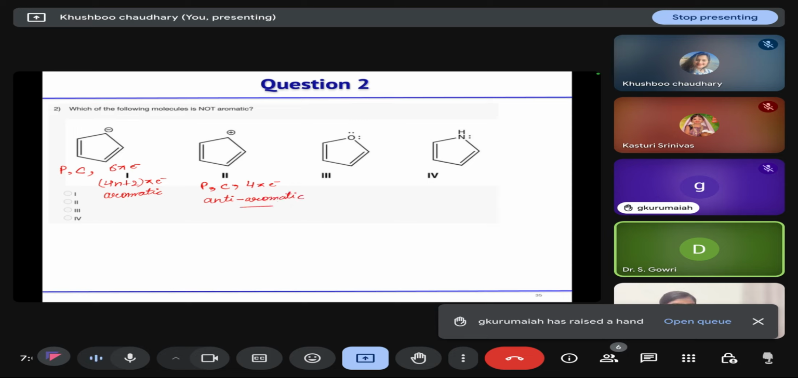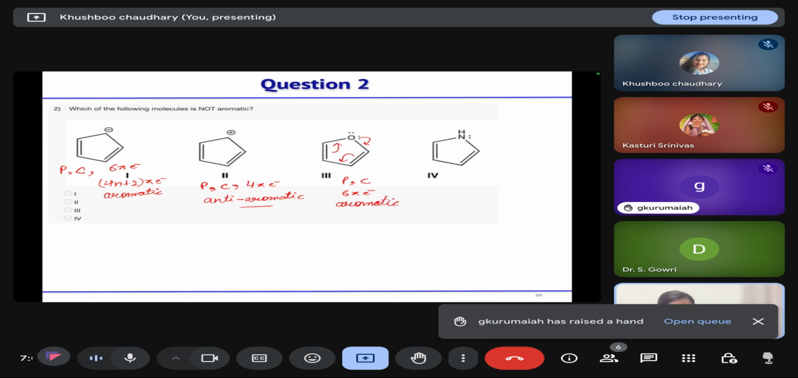Then the next one: this is planar, this is conjugated. How many electrons are there? 8. But only 6 electrons will be included in conjugation. Oxygen has one lone pair, which it can donate to electrophiles. So 6 pi electrons will be considered. So this is also aromatic.